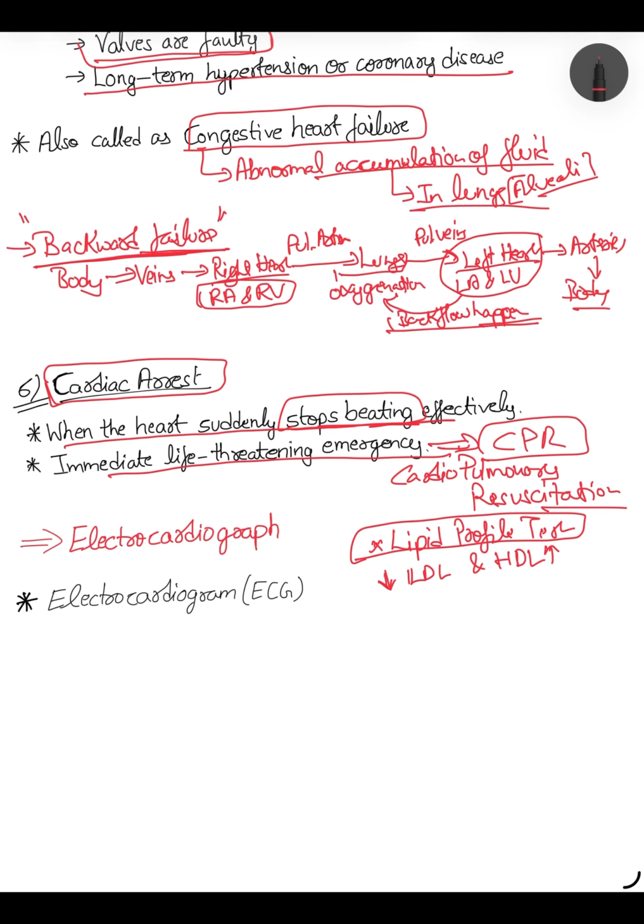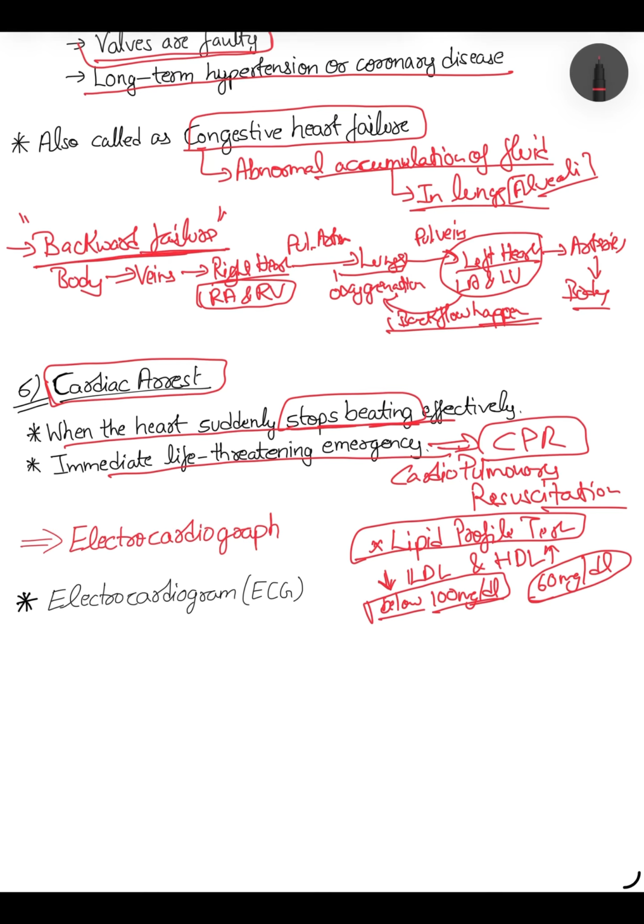So LDL should be lower, HDL should be higher. देखिएगा, जाइए उस पे देखिए. Now what is a normal value of HDL and LDL? Just go and see. LDL should be below, बता ही देता हूँ यहाँ पे, below 100 milligram per deciliter. And HDL should be above 60 milligram per deciliter. ये ज़्यादा होना चाहिए, इससे कम नहीं होना चाहिए.